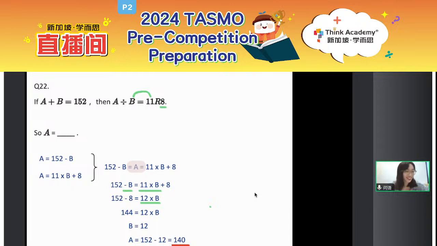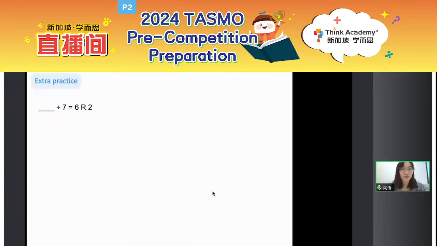Yes? Okay, so now I'm going to challenge your calculation ability. Are you ready? Okay, let's practice more about the division with the remainder. So like, how can we figure out the dividend? How can we figure out the divisor? How can we figure out the quotient? How can we figure out the remainder? Are you ready? Okay, please take out a piece of blank paper and your pencil. Let's go. Okay, for the first one, which number divided by 7 equals 6 remainder 2? Quickly. What is the answer?